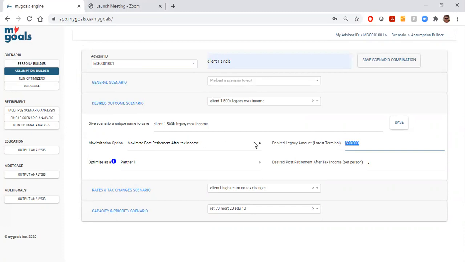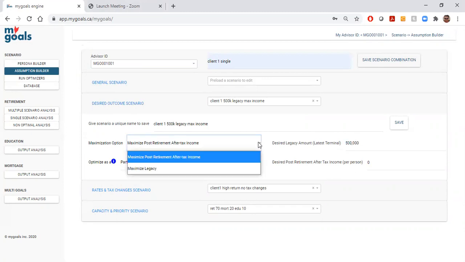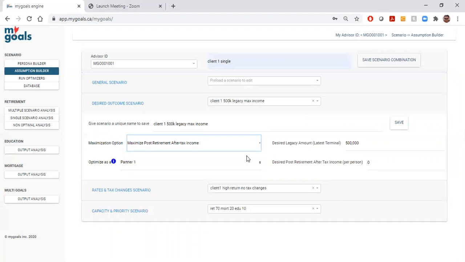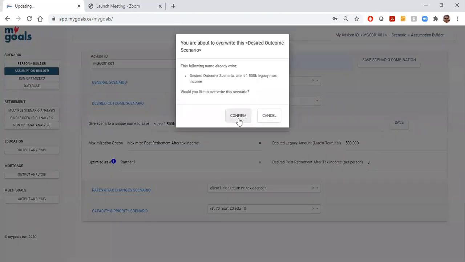You could go the other way, where you could maximize legacy and then constrain it with the desired after-tax income, but we're going to go this way. You can go either way, but it's a fairly simple interrelation between legacy and income. And again, we called it client 1, 500K legacy max income. Let's save that, and we'll go to the 3rd building block.